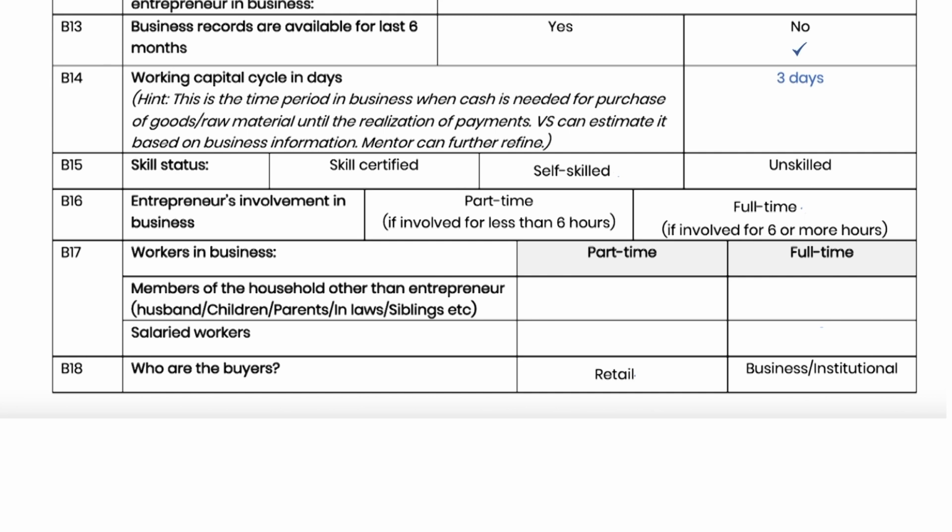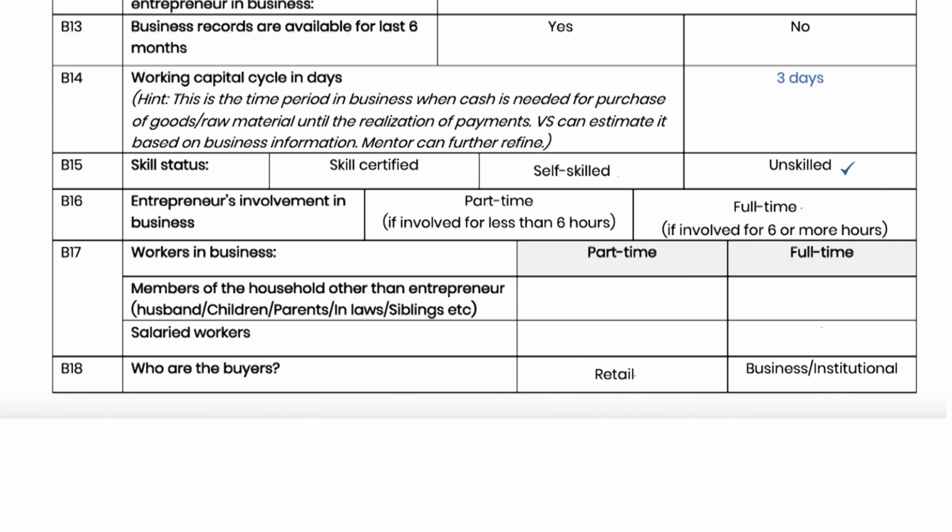Working capital cycle is the time when a business needs money to the time until the payments are received. Mentors must check this field properly to see if Vitt Sakhi has filled this correctly or not. In B15, tick on skill certified only if the entrepreneur has some training certificate in the skill related to her business. If she has experience but no certificate, then tick self-skilled, else tick unskilled.